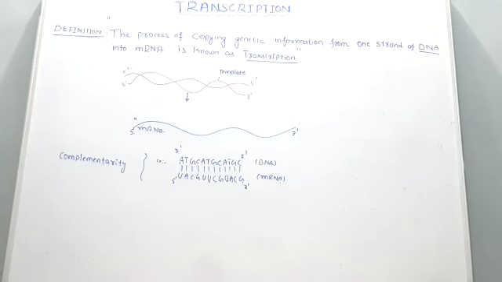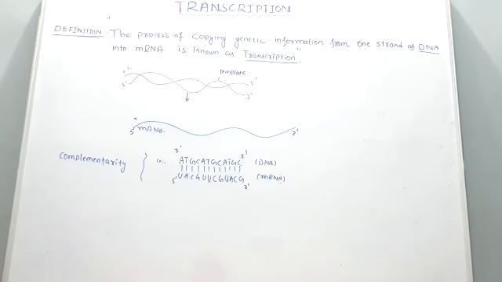Similarly, the second reason is this. If two DNA strands are transcribed into two messenger RNAs produced simultaneously, they would be complementary to each other.